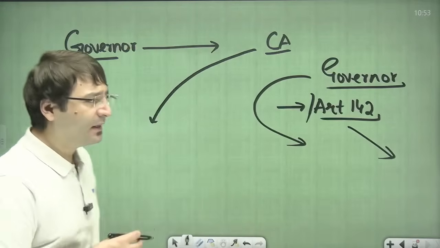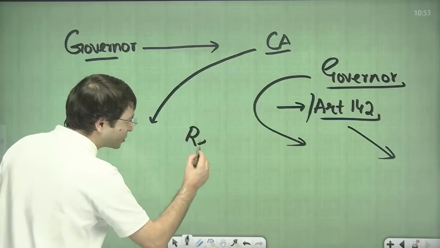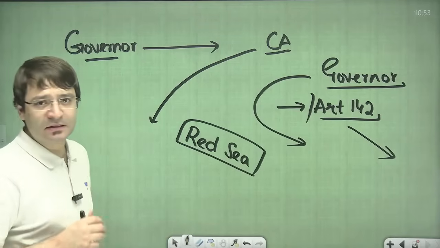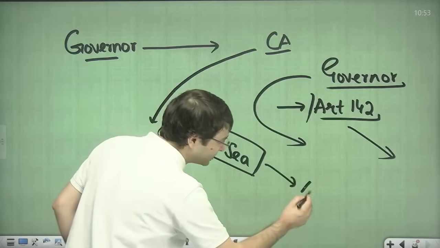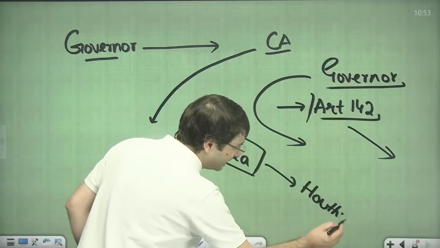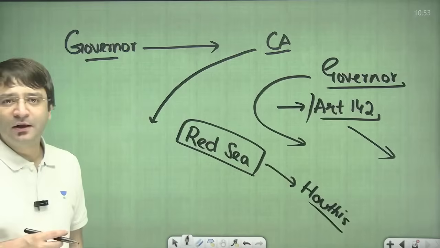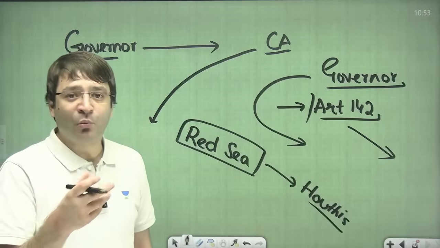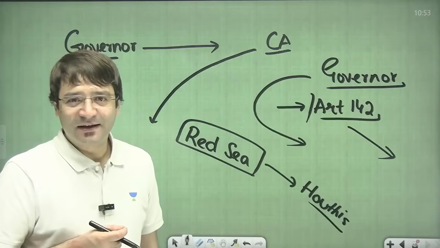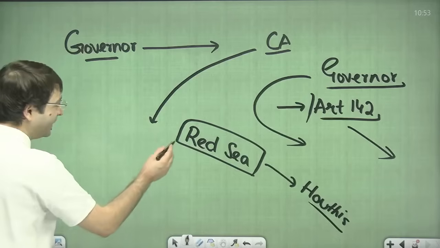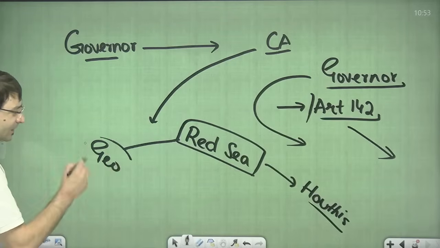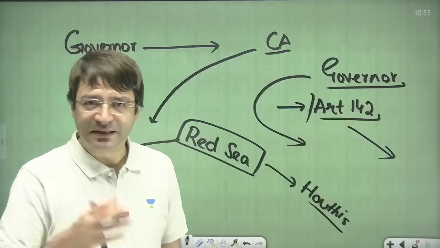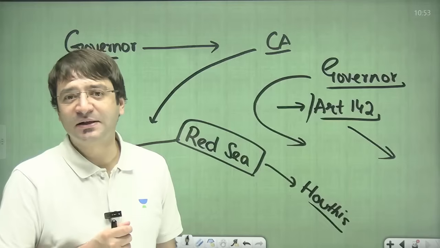For example, if Red Sea was in the news because one terror group, Houthis, decided to block Red Sea, which is an important trade route, where now United States is also involved. UPSC asked a question on Red Sea, but not in a way of where is Red Sea situated. UPSC asked this question related to geography: Red Sea gets all of its water from precipitation. Whether that is correct or incorrect, that statement was asked in the examination.